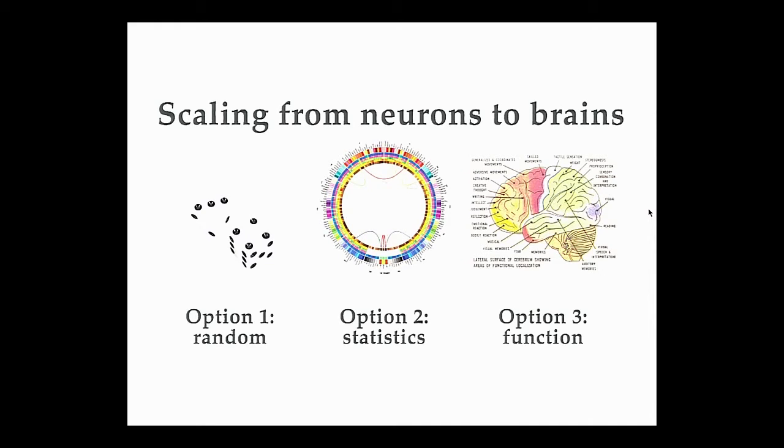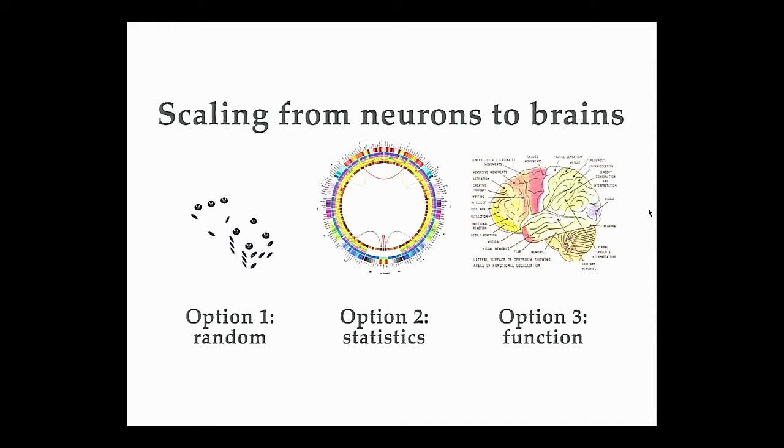So let's get a quick show of hands, even though I've highly biased this crowd. Who thinks that option 1, connecting these neurons randomly, might result in human scale intelligence? Hands up for that. Good, we got a few hands. Nice. Okay, what about option 2? Who thinks that the statistics are the most salient point and connecting them up that way will work? Also quite a few hands. What about option 3? Hands up if you think that the function is the most important part of things here. Apparently I did not bias you hard enough. So it seems that there's an even split between statistics and function.